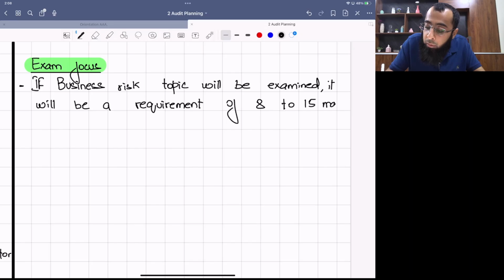Now, sir, what about the remaining marks of risk assessment topic? They will be included in another requirement, which will be either on risk of material misstatement or audit risk.